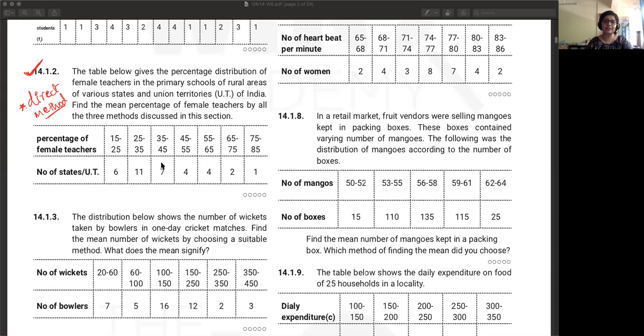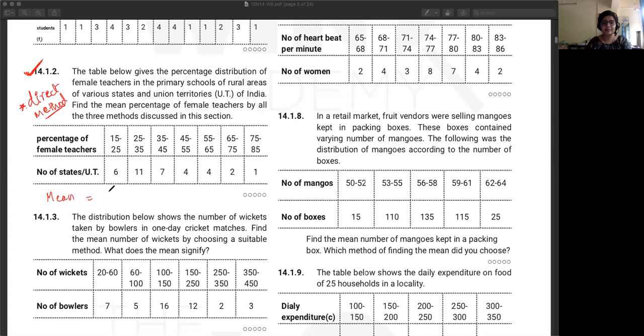So in the direct method, what is the formula that you're going to use? So mean will be equal to. Hey Tasha, you just joined. We are going to, I thought we'll just revise mean, do 1 or 2 problems about mean, and then I'll start with median and mode. So we're doing 14.1.2. You have to find the mean and you're given the frequency distribution table here. I mentioned do it with the direct method. So a different problem, we'll do it using the assumed mean method.